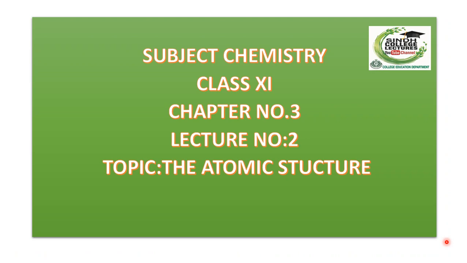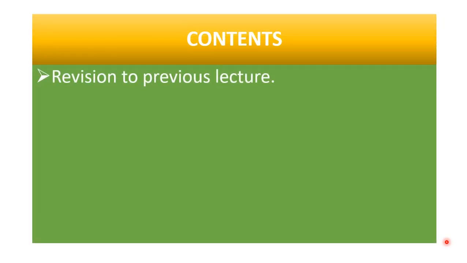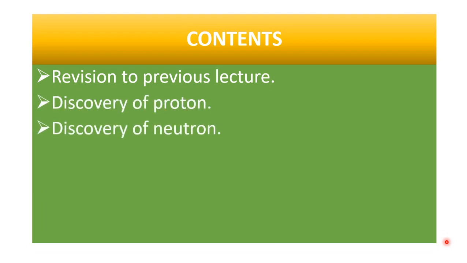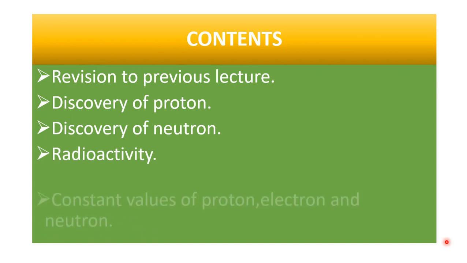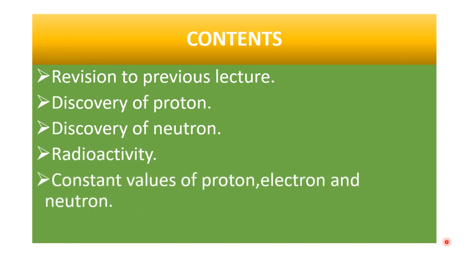Today I am going to give a lecture from first year class chemistry. The topic is atomic structure from chapter number 3. This is lecture number 2. Dear students, you will be able to know about the following points: review of the previous lecture, discovery of proton, discovery of neutron, radioactivity, and constant values of proton, electron and neutron.